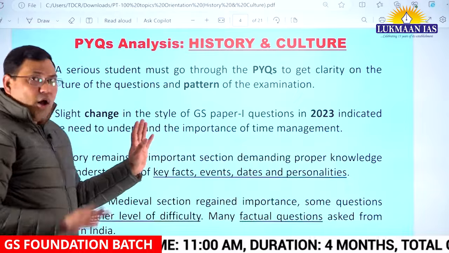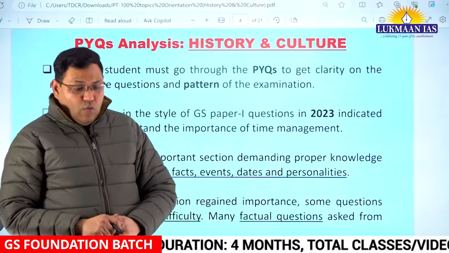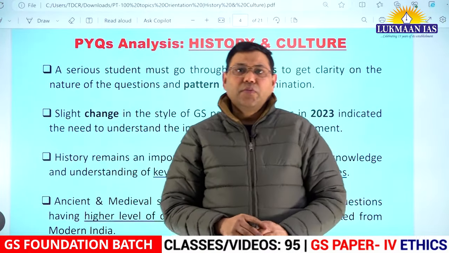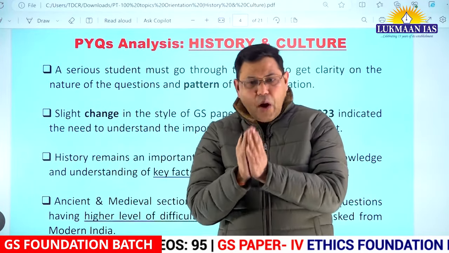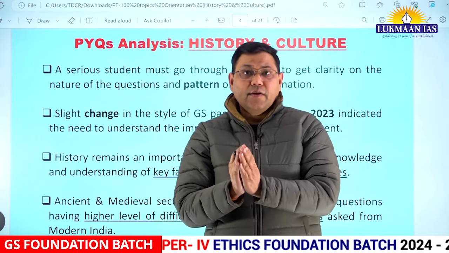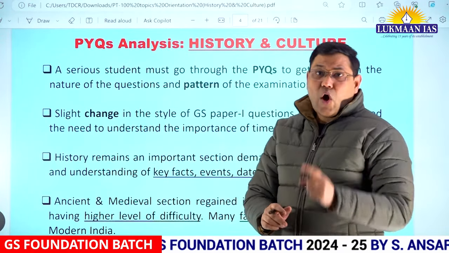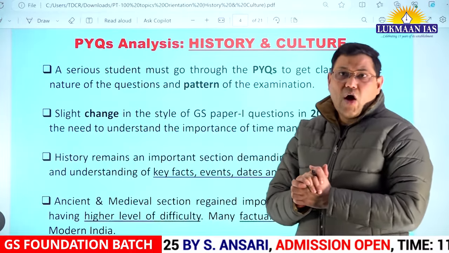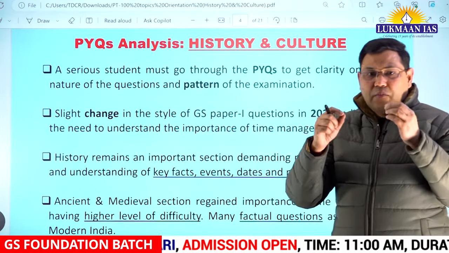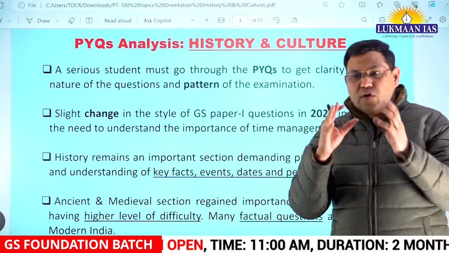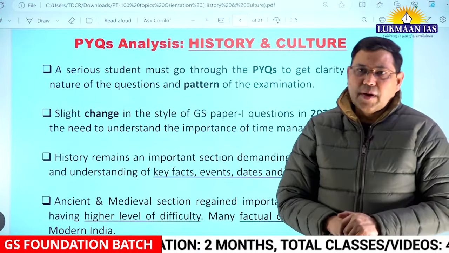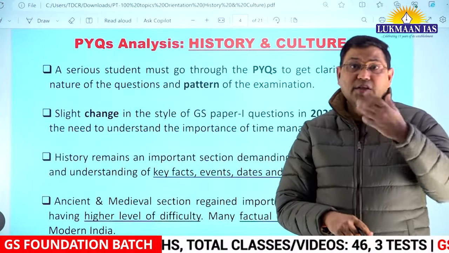So this was one part of the analysis. Now, on the basis of this analysis, we can say that the history and culture section is very important. It should be paid proper attention by any serious candidate. A serious student must also go through the previous year's questions. Why? Because without going through them, you cannot understand exactly what is the expectation of UPSC or what is the tendency of UPSC.